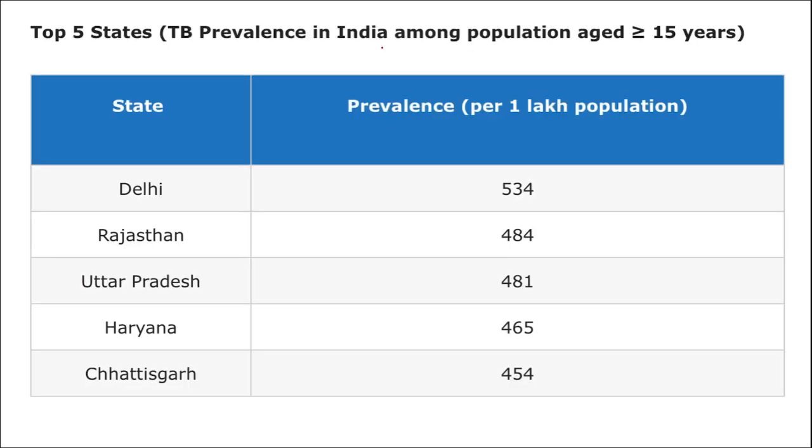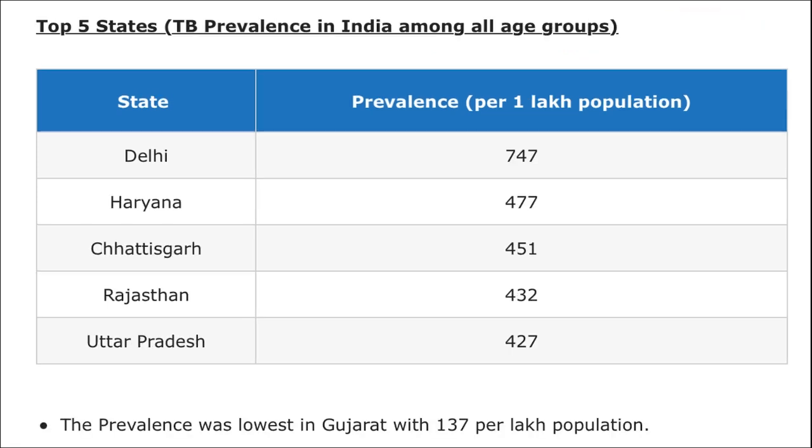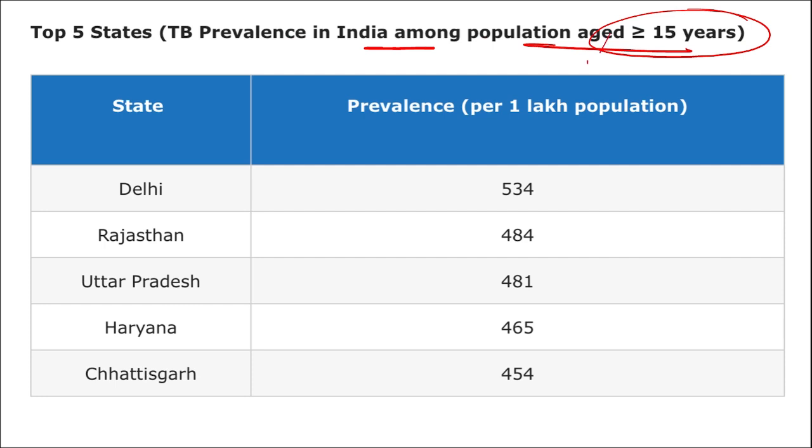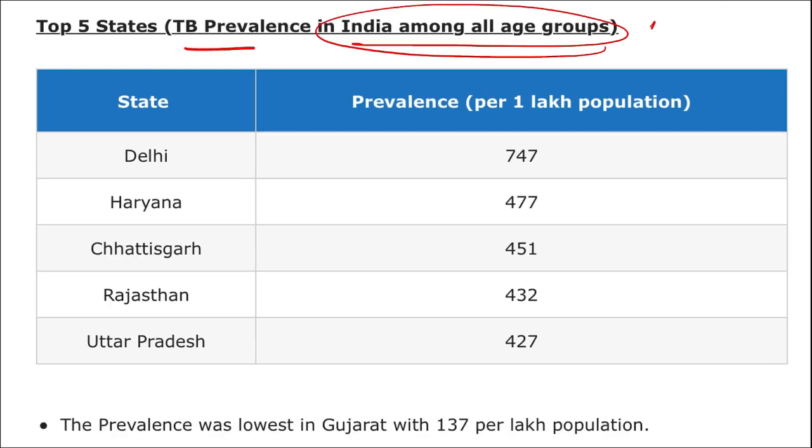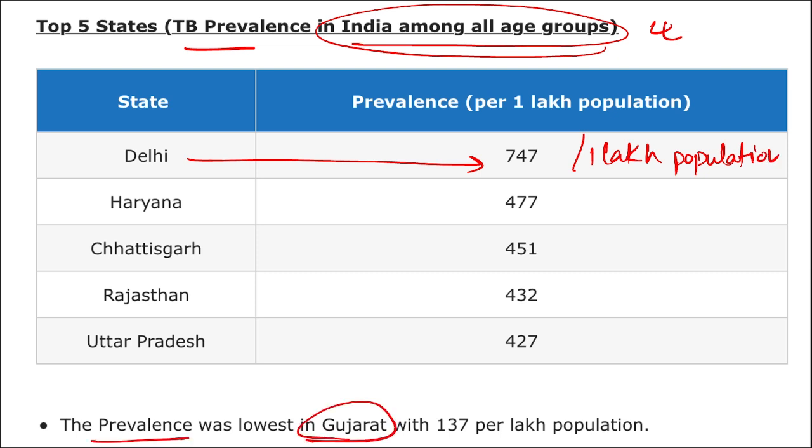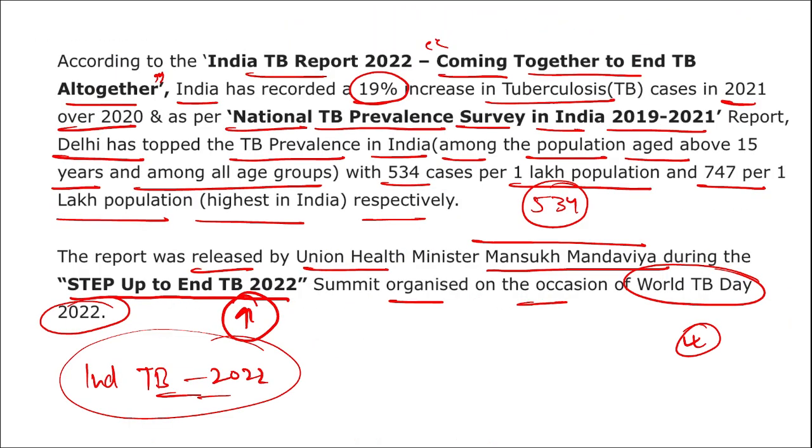If we are talking about the Indian population aged 15 years and above, and here we will be saying TB prevalence among all age groups, it means it will be considered for all, and it is basically for people above 15 years of age. In this, Delhi topped with 534 numbers, and this is per 1 lakh population. You should know this data, a question can be asked. And similarly, among all the groups, Delhi secured highest with 747 cases per 1 lakh population. And here the prevalence was lowest in Gujarat with 137 per lakh population. Alright, this is everything that you need to know about TB.